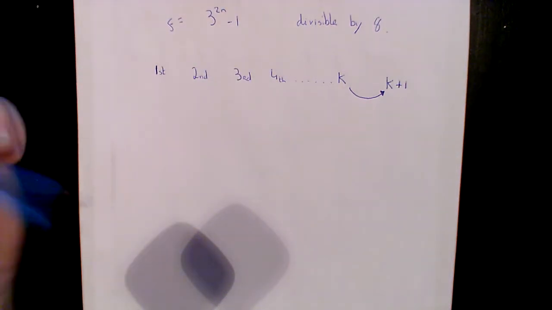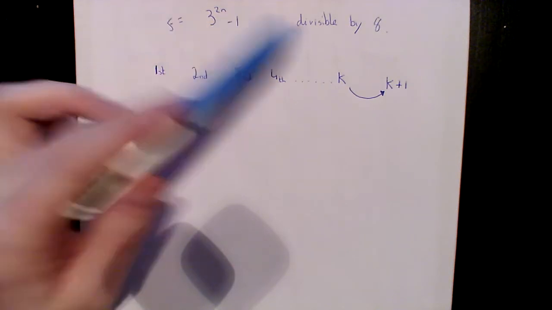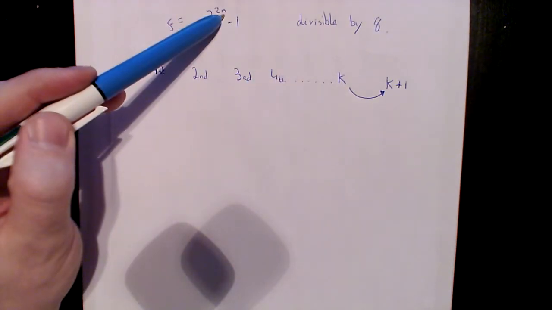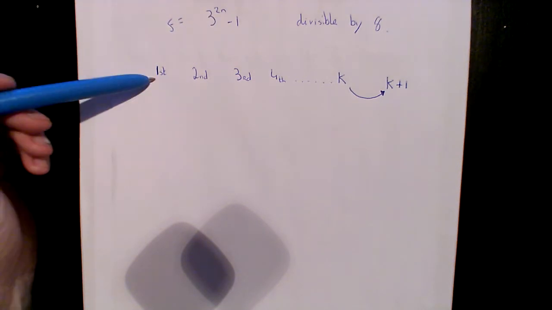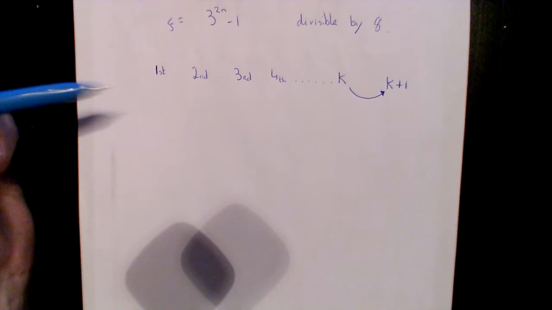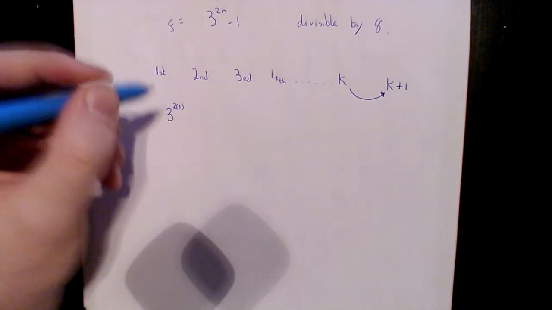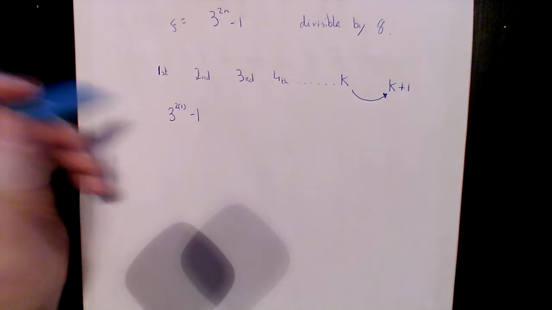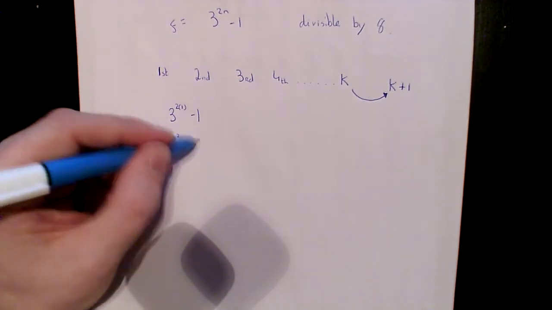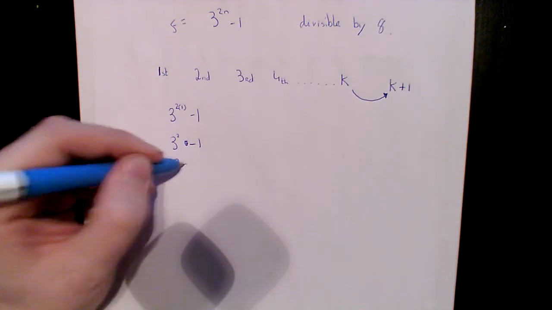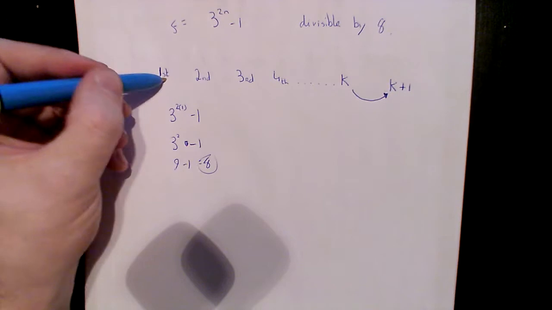Well, you see, what they want us to prove is that it's divisible by 8 for any number whatsoever I put in there. So how do I prove that? Well, I could put in the first number, which would be 1. So let's try it for 1. 2 ones are 2, so 3 to the power of 2 is 9, minus 1, which is 8. So it works for when I put 1 in there.